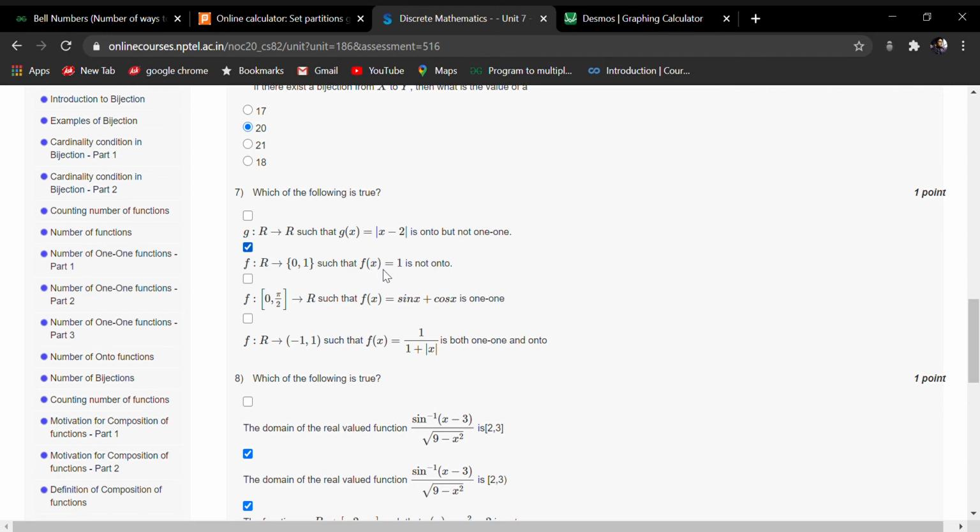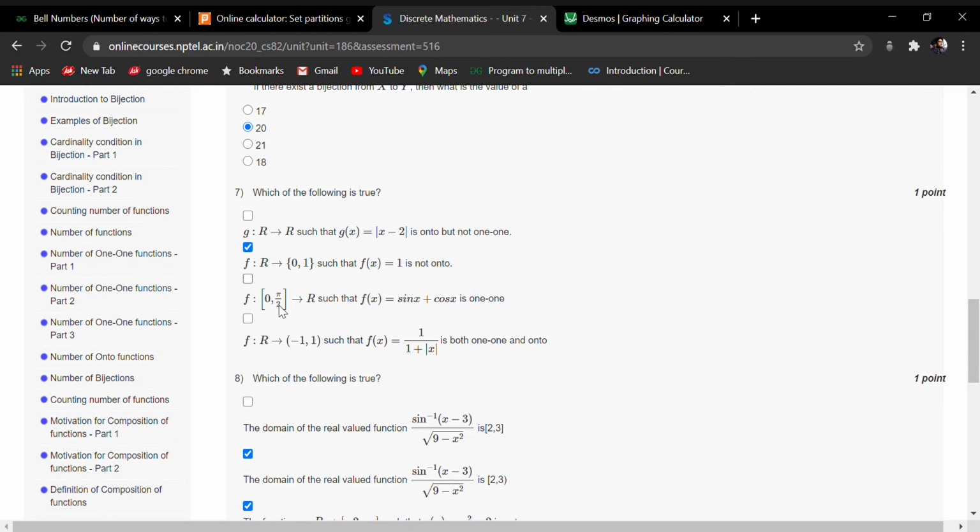But the condition for a function to be onto is that every single element of the codomain should be mapped. But here only 1 is mapped. So this will be the correct answer. This is the correct statement. We could stop here, but I will check the third and fourth options also for you.